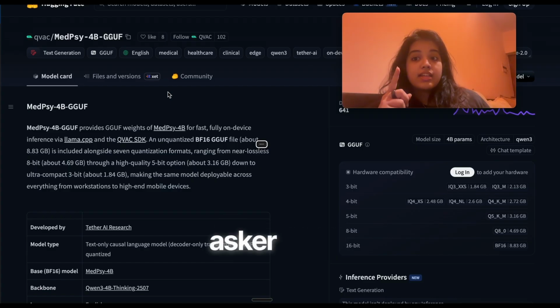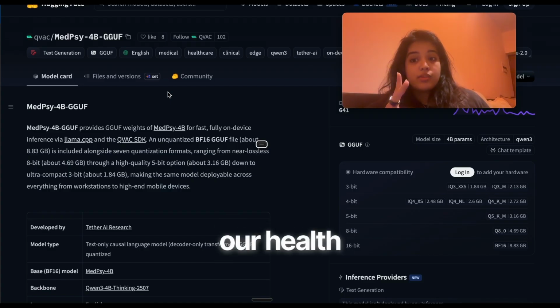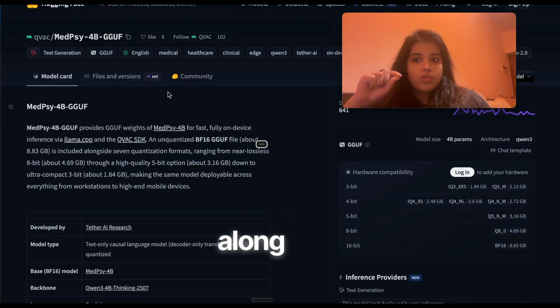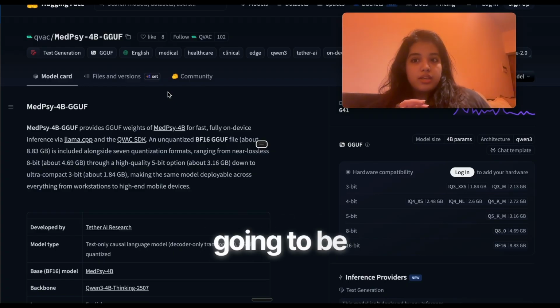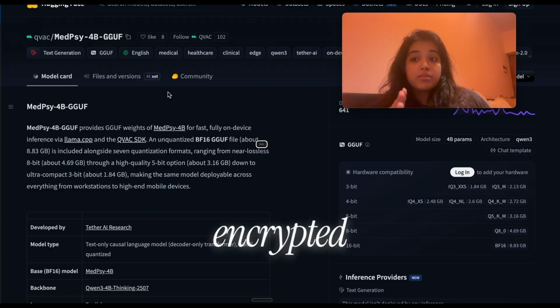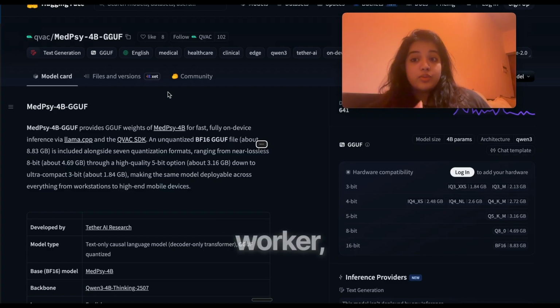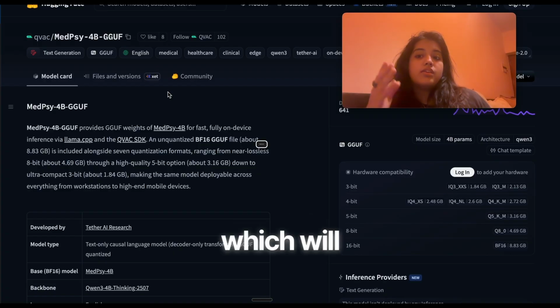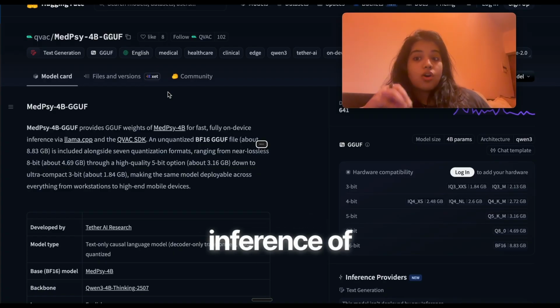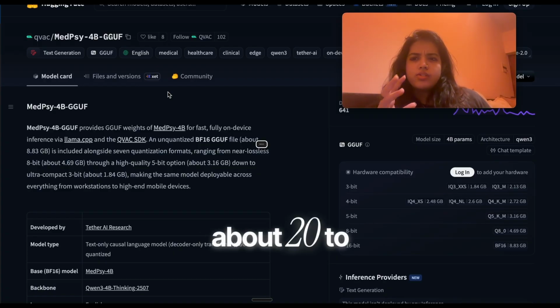One is our Asker agent and one is our health worker. So the asker is basically going to draft a response along with their symptoms, which is going to be sent across in an encrypted manner, accessed by our health worker, who can just send this to our medical model, which will respond back using the inference of the Mac itself in about 20 to 30 seconds.